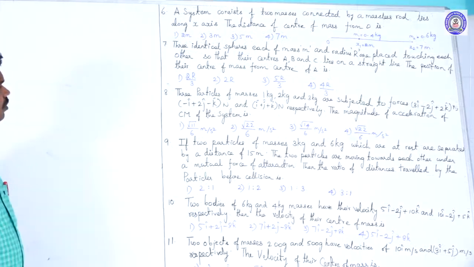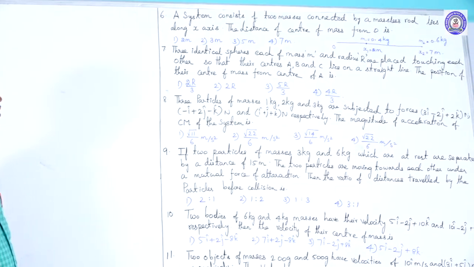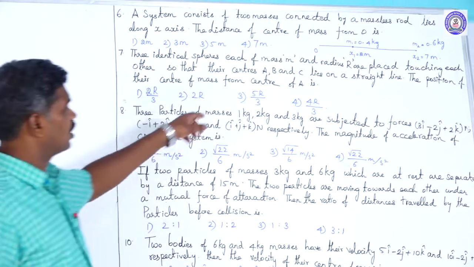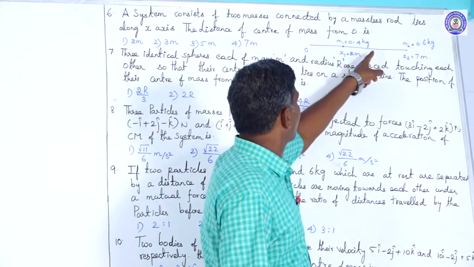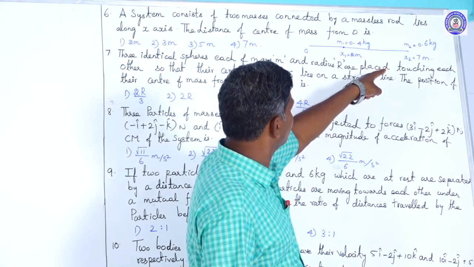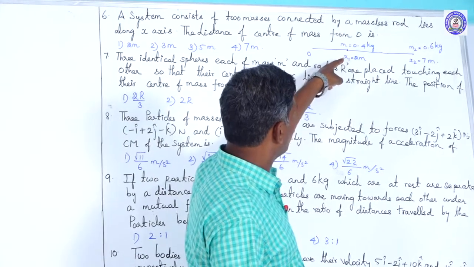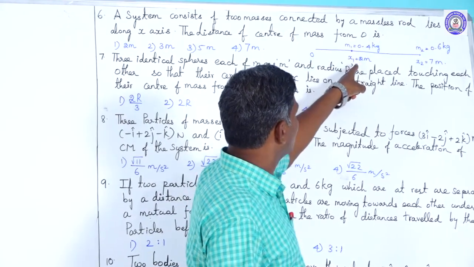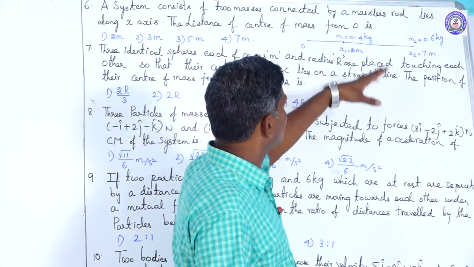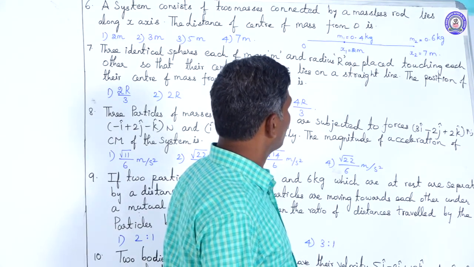The system consists of two masses connected by a massless rod. Here, one of the masses, m2, is placed at a certain point, 2 meter distance from one end of the rod. We are placing that 0.4 kg.